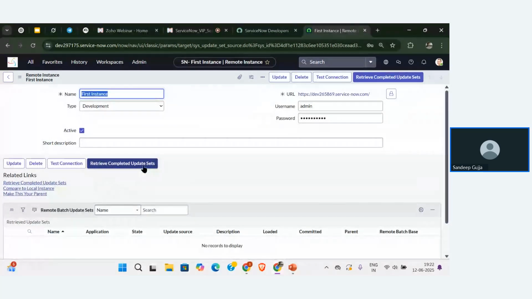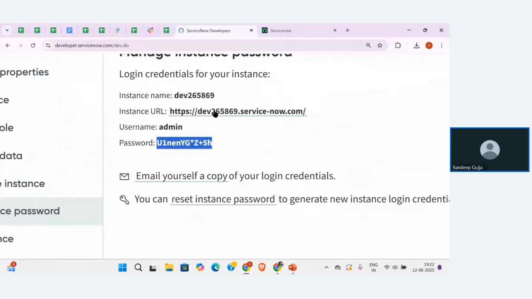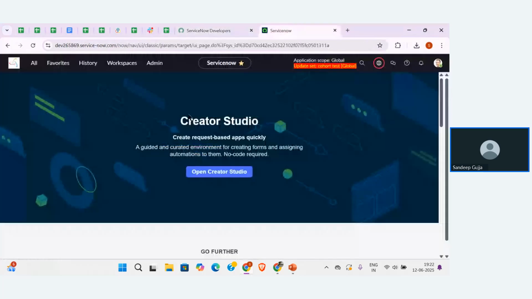If I click on this, automatically it will fetch whatever update sets we have in the first instance. Whatever update sets are created in the first instance, it will fetch the records, and it will check only the sets that are in the complete state. So now let me move this particular update set to the complete state. We are working in one update set in instance one, which we created with the name test code.